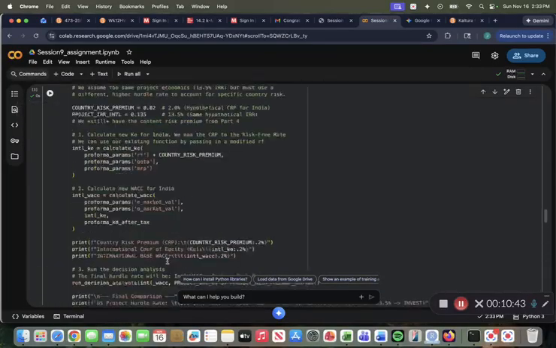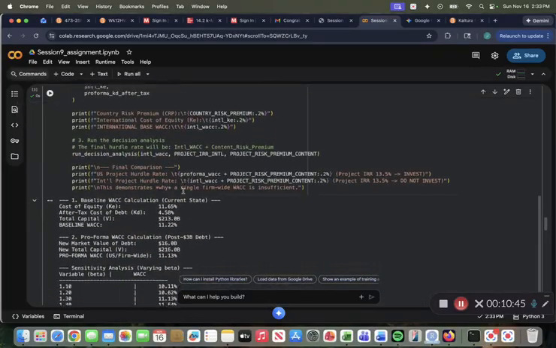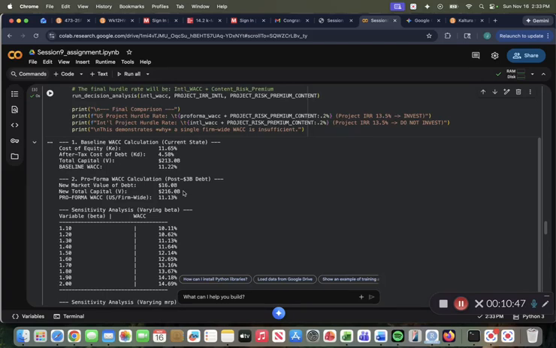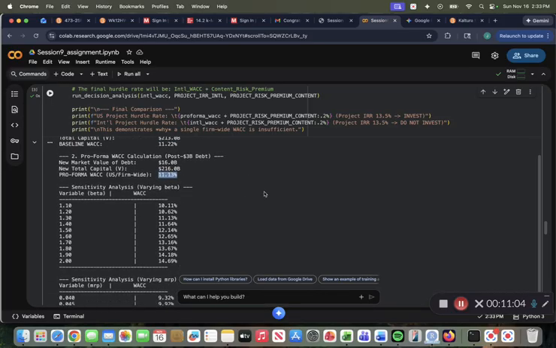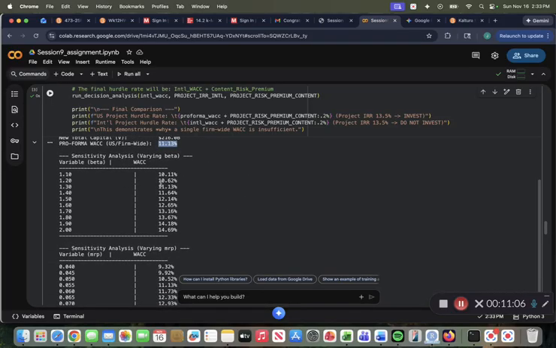So just looking at the results for the implement stage through the code, we see that the WACC calculation reflects the same numbers that we calculated above. Same thing for the WACC calculation, giving us the same WACC that we calculated after adding the $3 billion debt to our project, and how that will reflect in our WACC calculation. And then looking at the sensitivity analysis for when we varied beta and varied market risk premium and how that would change our WACC.